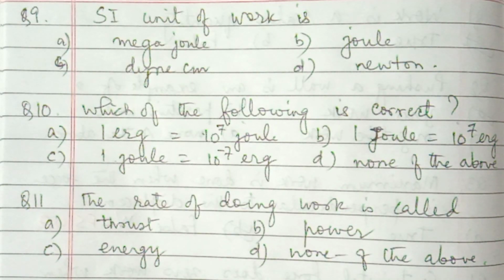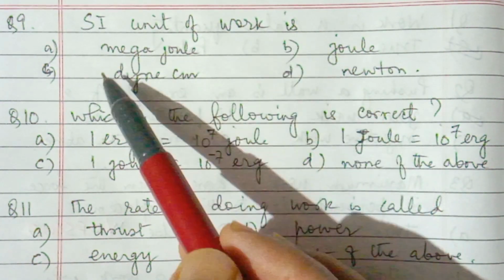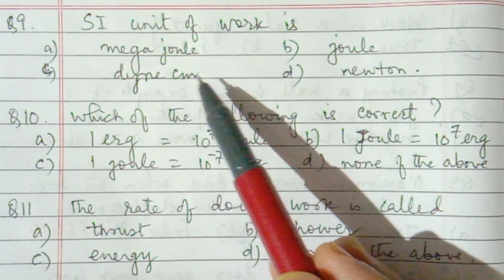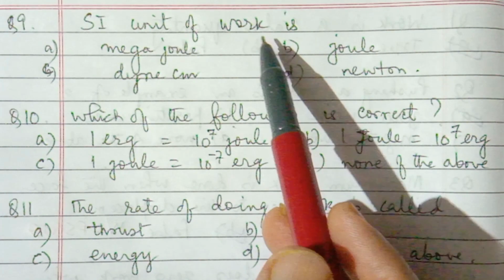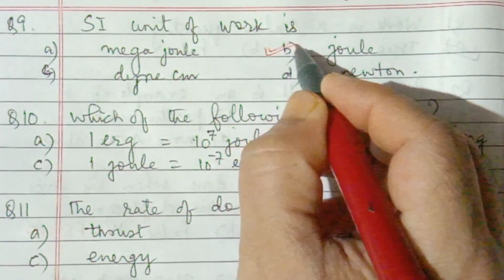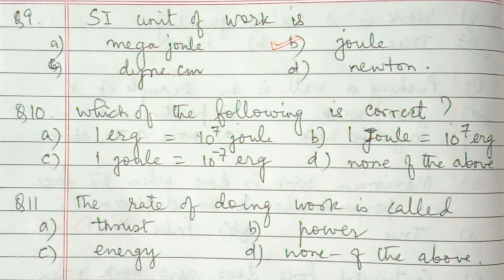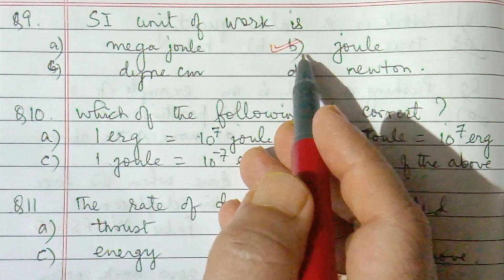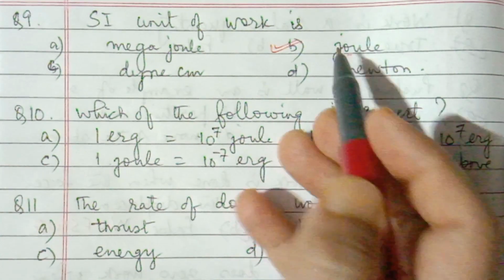Now question number 9: the SI unit of work is megajoule, joule, dyne centimeter or Newton. The SI unit of work is joule. Megajoule is also a unit of work, but it is not the SI unit. So this is the SI unit, joule.